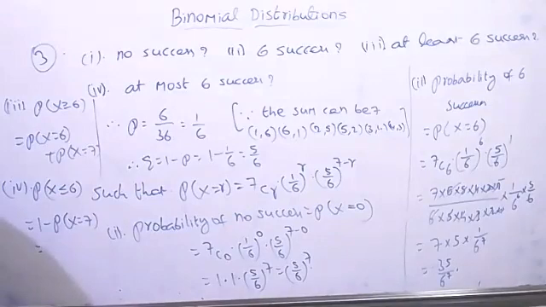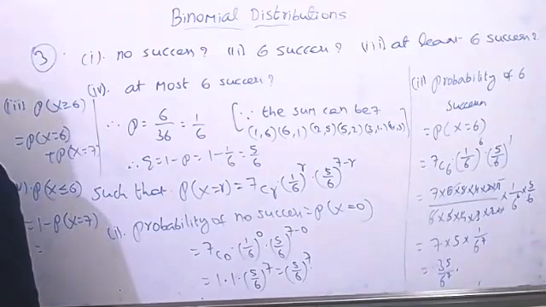Sir, 6 to the power 7 minus 1 by 6 to the power 7, sir. How much? Sir, I'm getting (6 to the power 7 minus 1) by 6 to the power 7. Yes, correct. So you don't have to simplify, sir? It's not required. Okay, not required.